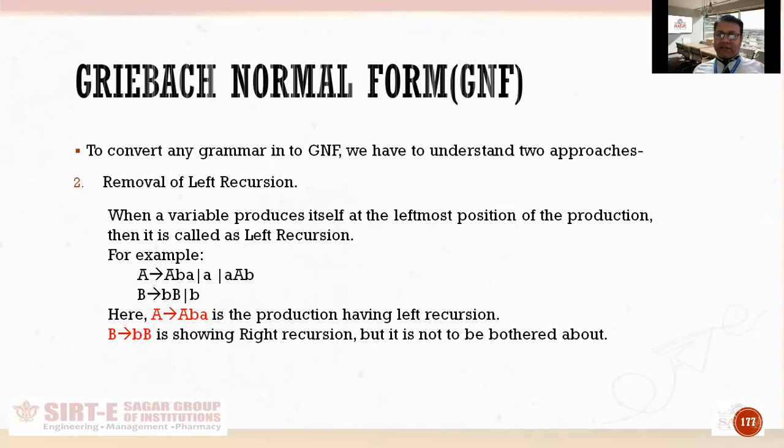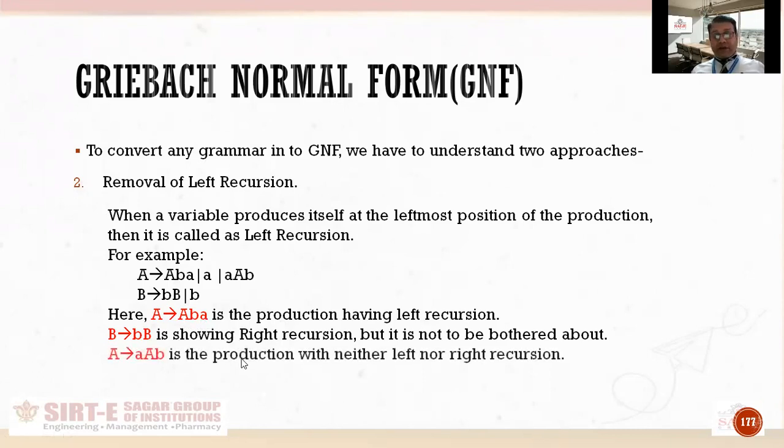And right recursion is something which is not to be bothered about, because if you see right recursion wala production, it is already in GNF. GNF के rules को follow कर रहा है. That is why it is not to be taken care of. The only thing which is to be taken care of is the production having left recursion, because it is starting with variable and it should be removed in some way.